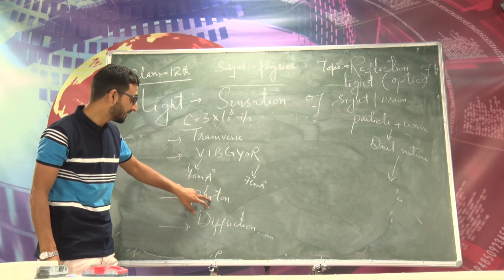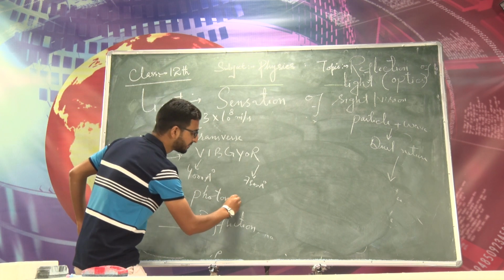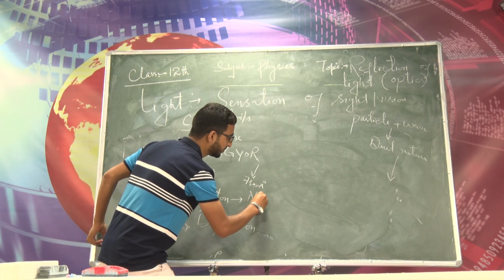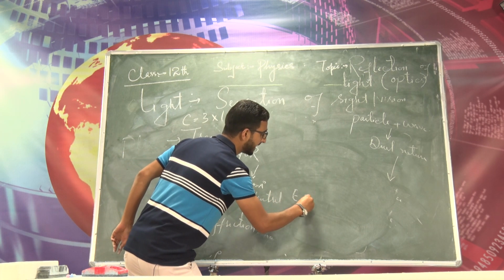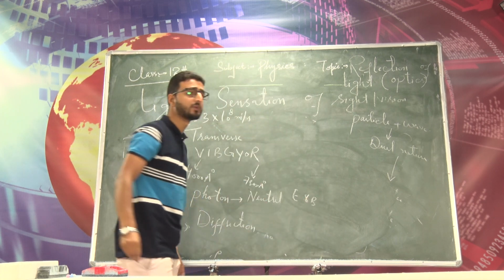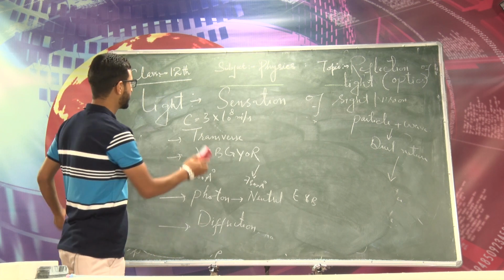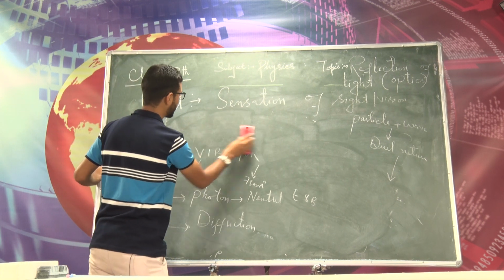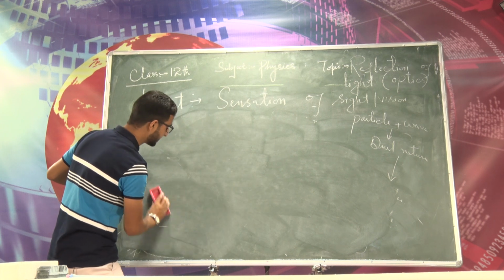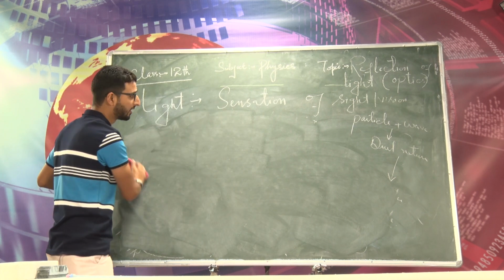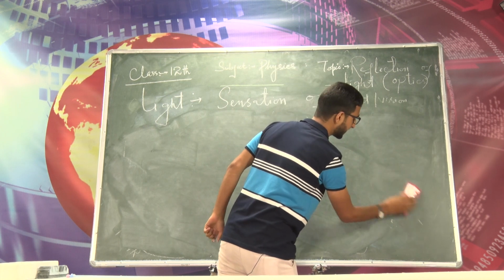Now, as I said earlier, the elementary particle of the light is called the photon, and this photon is electrically neutral. That is, it is not deflected by electric field and magnetic field. So this was the brief review of the light. Now let us discuss the first property of the light, first topic in this very chapter, optics, that is the reflection of the light. So let us discuss reflection of the light here.